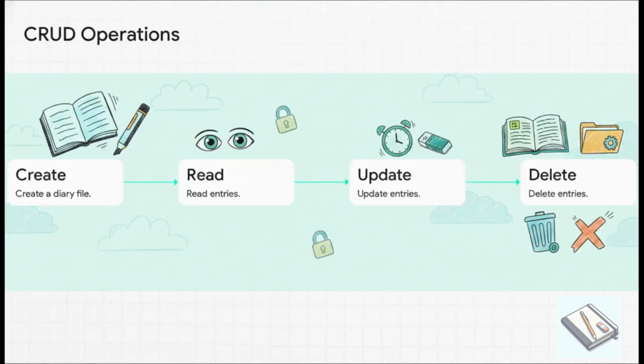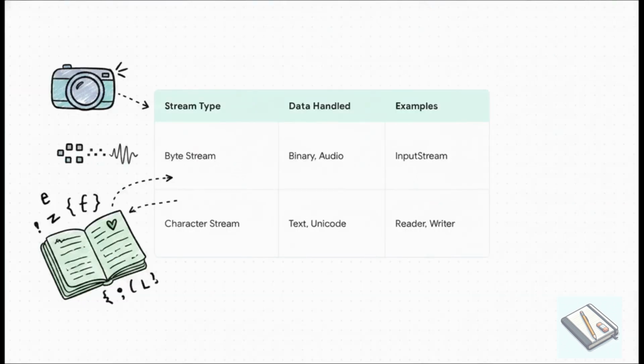But memory is just temporary, right? So we use file handling for permanent CRUD operations. Create, read, update, delete. Java relies on streams. Byte streams handle binary stuff like images, while character streams handle our text.